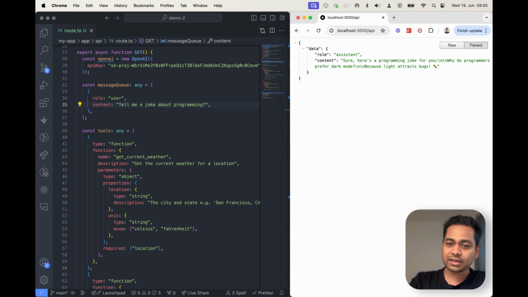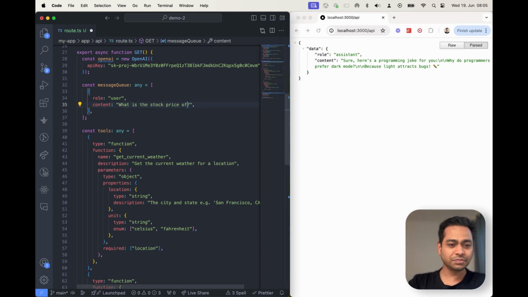So that is the crux of function calling, right? If we pass a list of tools, like these are the functions available to us, OpenAI can at runtime, based on the user query, decide that this tool should be called to get more data. So let's get back to our example, which was, tell me the weather of San Francisco, right?